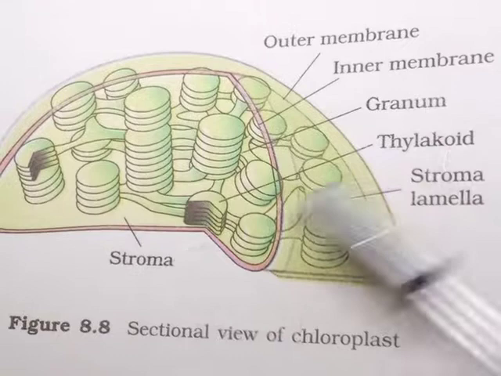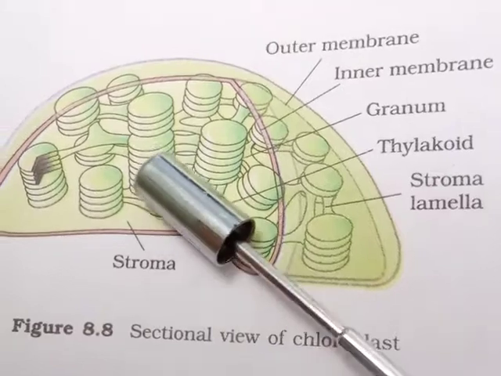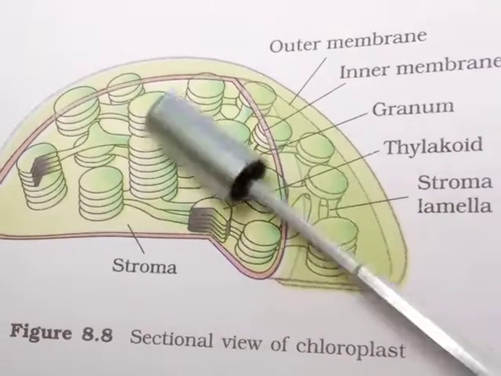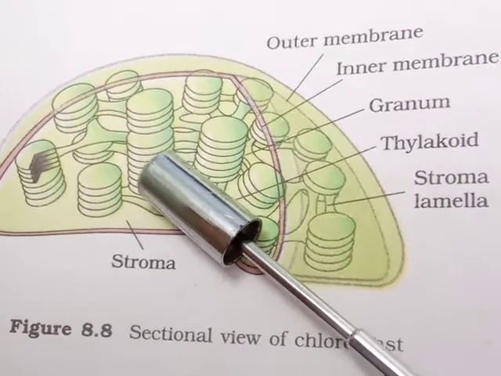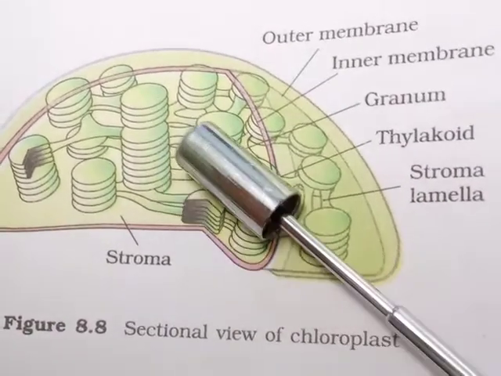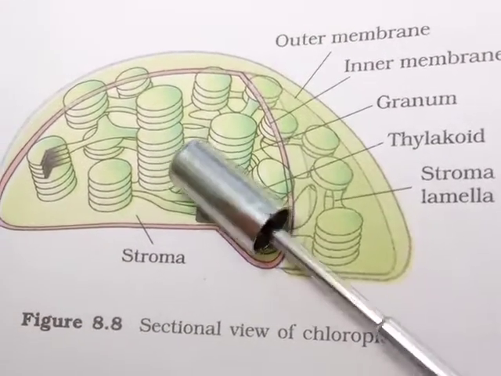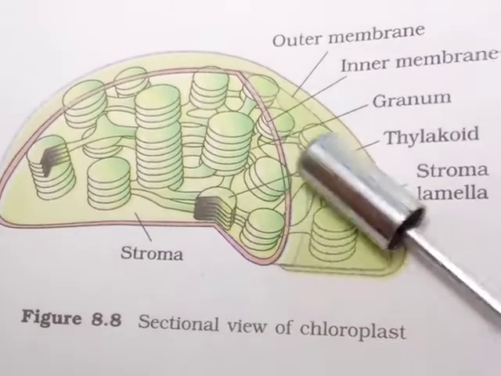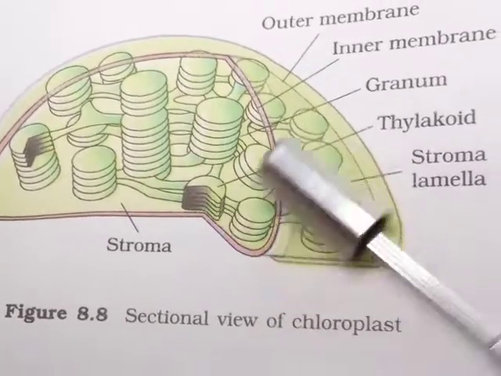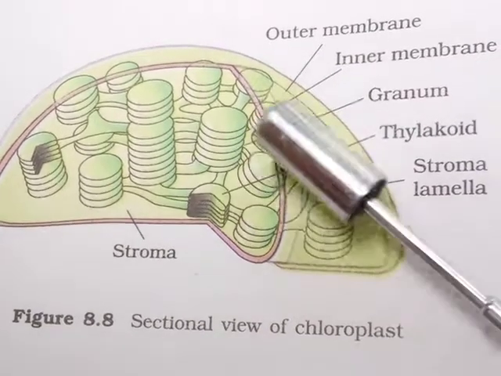These thylakoids are present one above the other in a stack like a pile of coins, just like we arrange coins one above the other. They are present in the stroma, and this structure is called grana. In singular, we call this unit a granum. We also call the grana intergranal thylakoids.